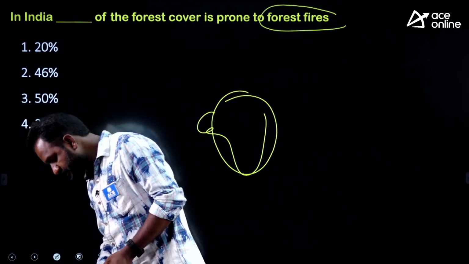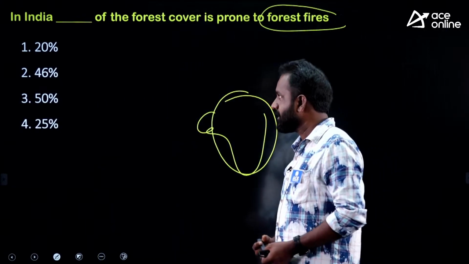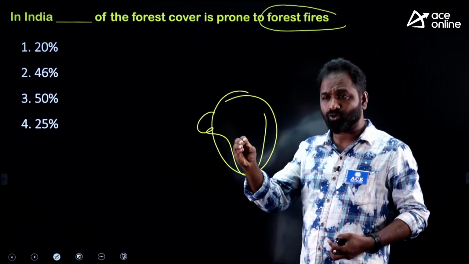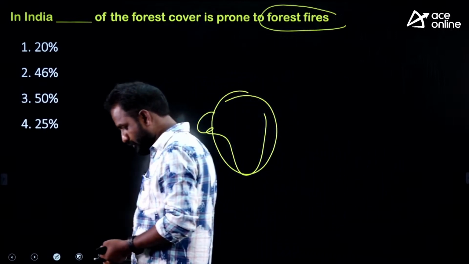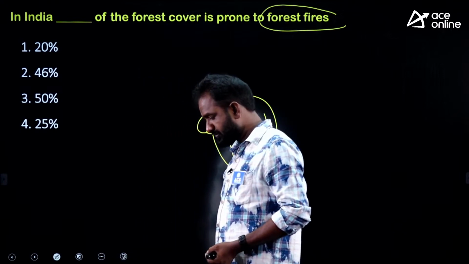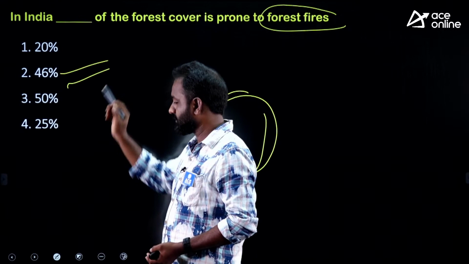Okay. Shirisa said that it is Telangana. Yes, Telangana. Very good. So now can you tell me this answer? Which percentage of forest coverage area is prone to fire? Okay. The answer is 46%.